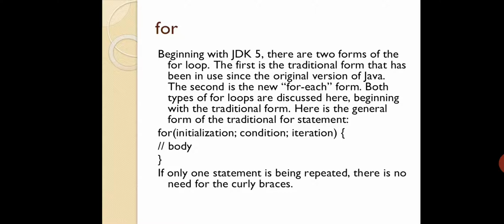So there are two forms of the for loop. The first one is the traditional form, which is what I just explained. The second one is the for each form. For each is again a keyword. If you are going to use the for each concept, you have a keyword also. In the example they have given a slight change, and the syntax will be different. The concept will be the same and the execution almost the same, but the keyword and the syntax will differ a little bit from the traditional for loop.